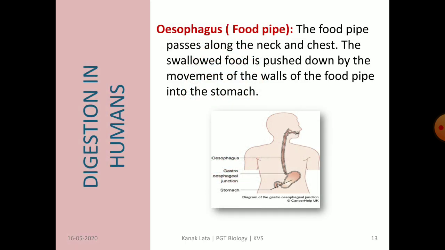The next part of the digestive system is esophagus, also called the food pipe. It extends from the neck region to the chest region. It only helps in passing the food from mouth to stomach. In esophagus, no digestion takes place. You may observe here the position of esophagus.